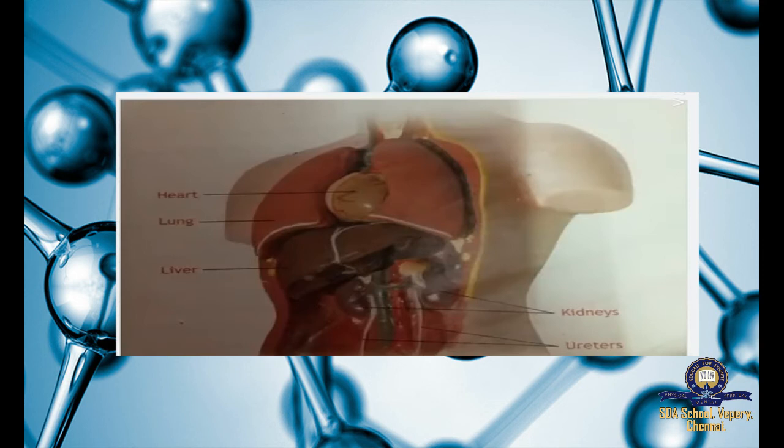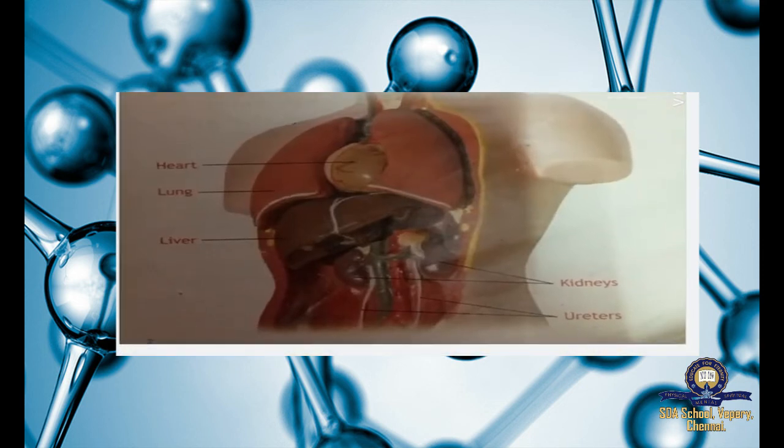Now you can see this picture. You can see the heart there. In the previous class we saw, heart is tucked between the lungs. You can see there, heart is tucked between the lungs. Heart, lung, liver. So behind the liver and stomach only what is situated? Kidneys. Can you see the two tubes like a wire like thing in a white color? That is said to be ureters, right? My dear children, do you all understand this lesson? I think so. Everyone understood.